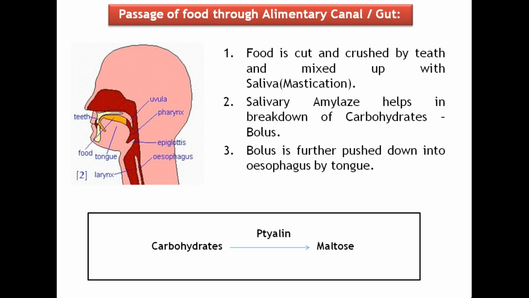There are 3 pairs of salivary glands. They secrete saliva which contains an enzyme called salivary amylase or ptyalin. This amylase helps in the breaking down of carbohydrates into maltose in our mouth. The carbohydrates are turned into maltose by the action of salivary amylase.